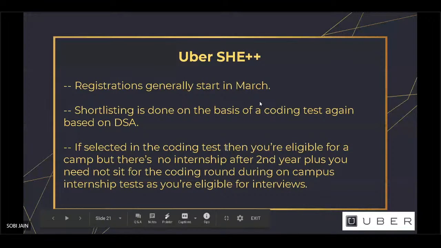For this also, the registration starts in March, and shortlisting is done on the basis of a coding test and not the resume. In case there's an exception with Uber She++, as I told, for the rest three you are eligible for an internship after you complete your second year. But for Uber, you are eligible for a camp kind of thing, but you get an internship only after your third year.